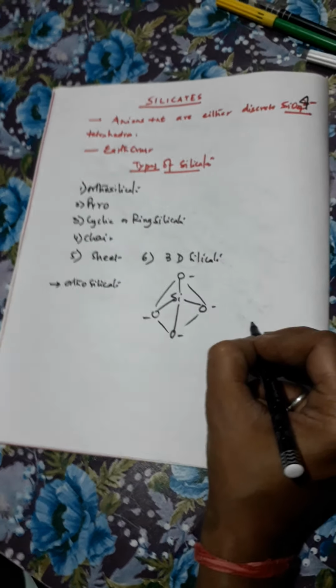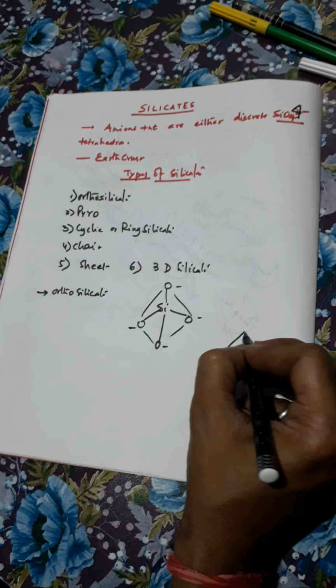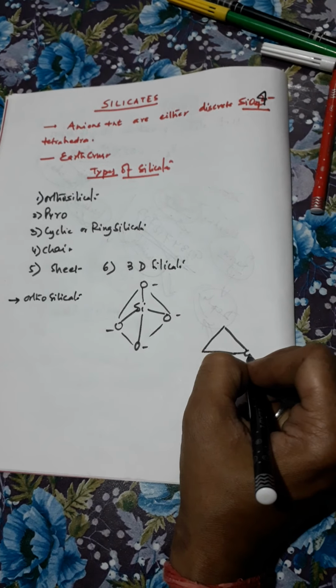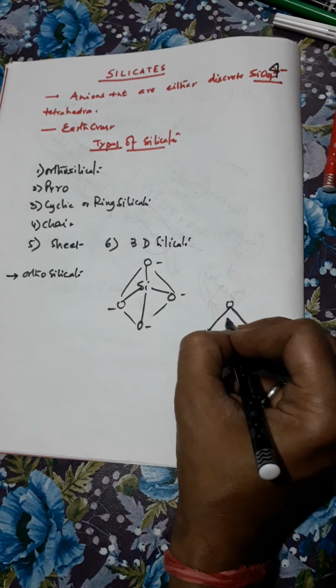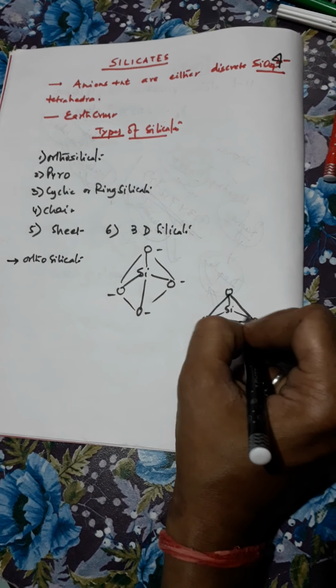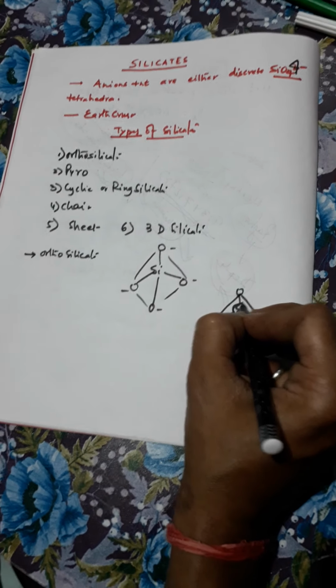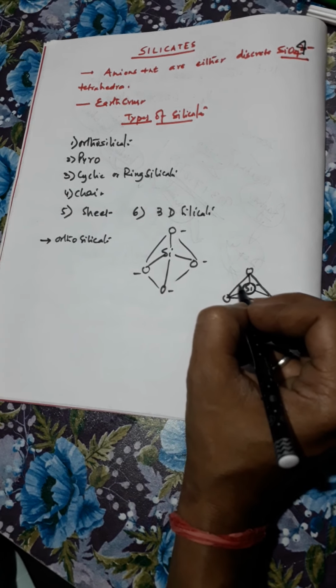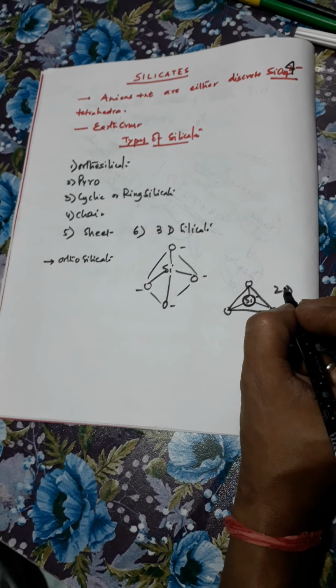In 2-dimensional we will write like this: oxygen, oxygen, oxygen, silicon, and at the back of the silicon is the oxygen atom. So this is the 2-dimensional view of silicate.